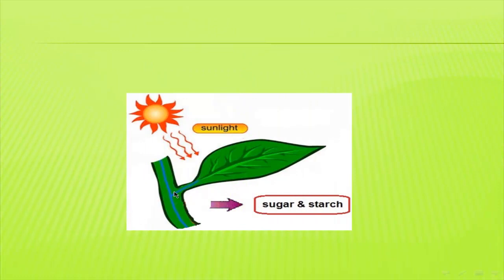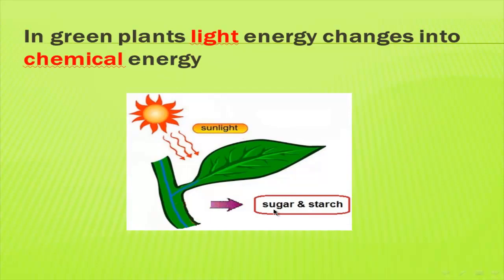Okay, this is the green leaf. The green leaf takes sunlight and changes it into sugar and starch. So we can say that in the photosynthesis process, the light energy that comes from the sun changes into chemical energy that exists in the sugar and starch. So light energy is the sunlight. Chemical energy is the sugar and starch.